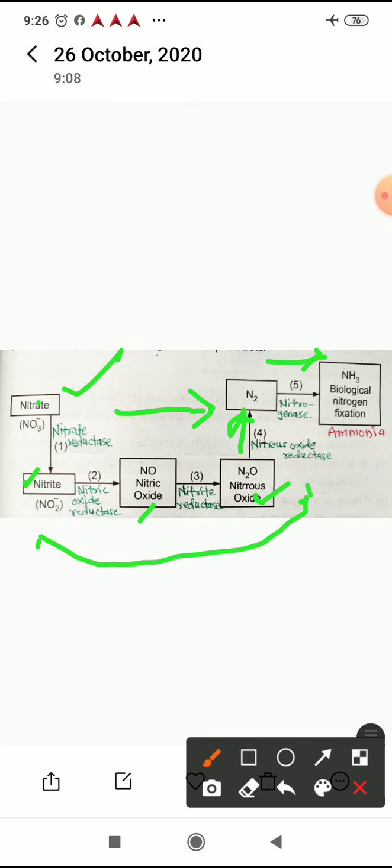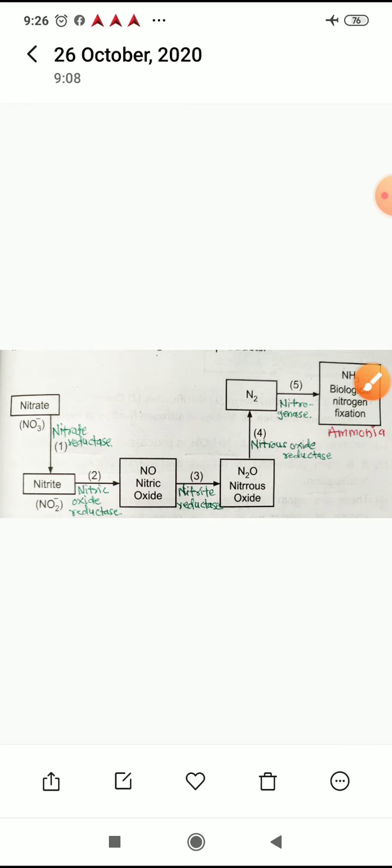Actually, all the processes in nitrogen metabolism, like biological nitrogen fixation, ammonification, nitrification and denitrification, they are interlinked.